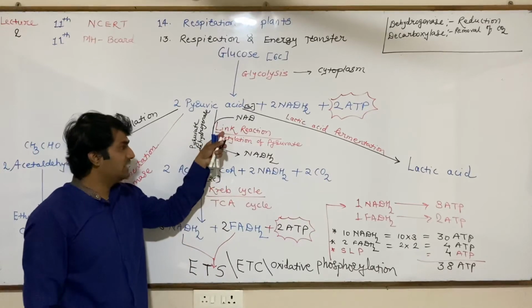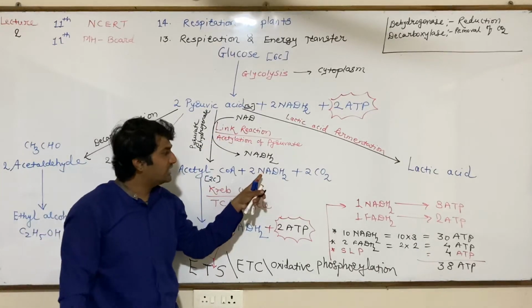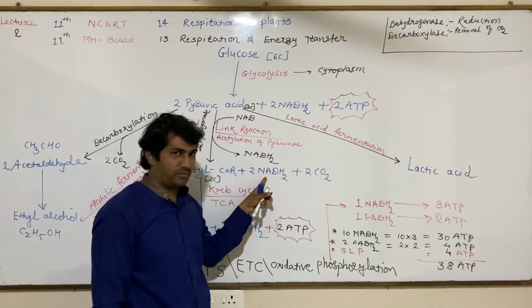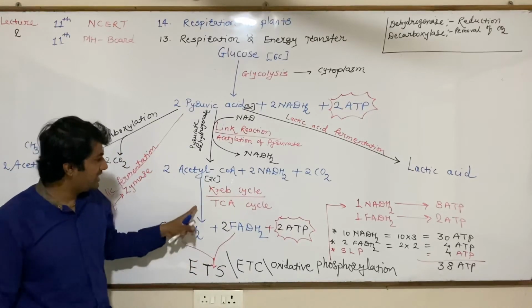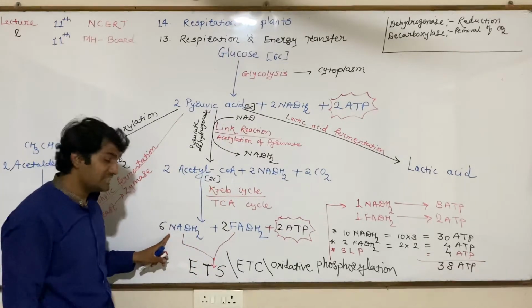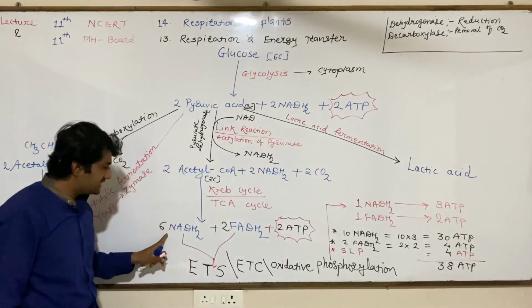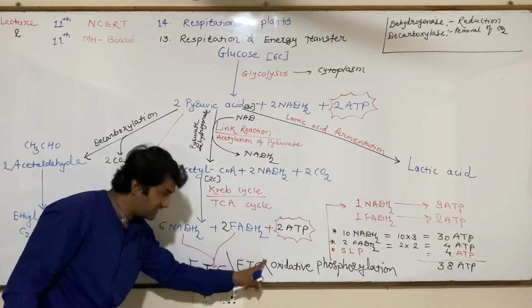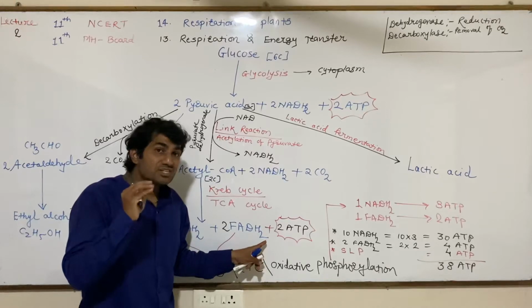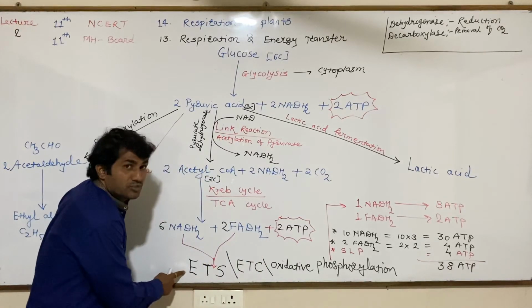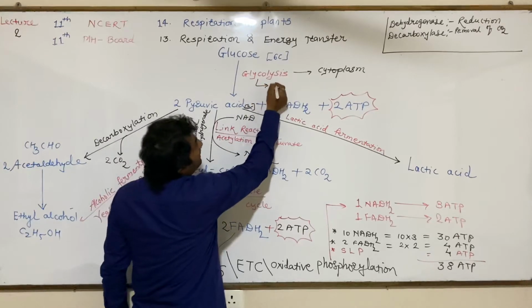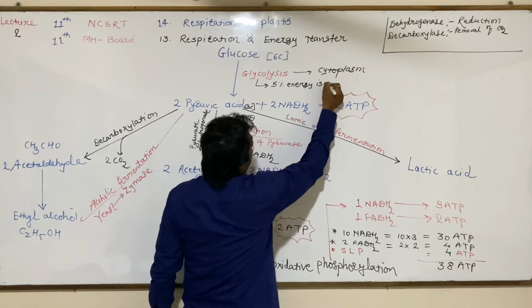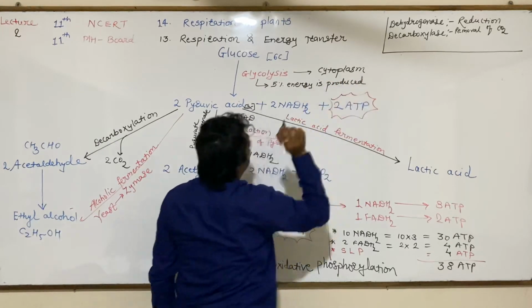Glucose to pyruvic acid, glycolysis, will produce 2 ATP, and the remaining ATPs are produced in further processes. Like in the link reaction, 2 NADH2 are produced. When that NADH2 enters the electron transport chain, it will generate 6 ATP. In the Krebs cycle we get 6 NADH2 and 2 FADH2, and each NADH2 will convert into 3 ATP. So the largest amount of ATPs are generated in the electron transport system. During glycolysis, only 5% energy is produced.